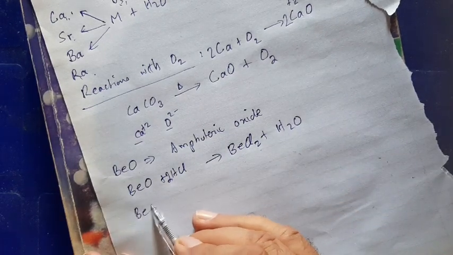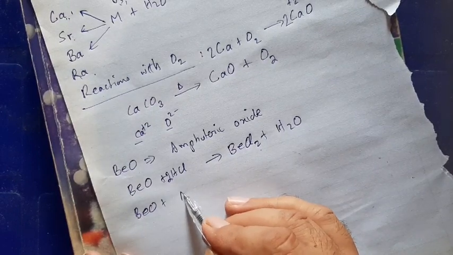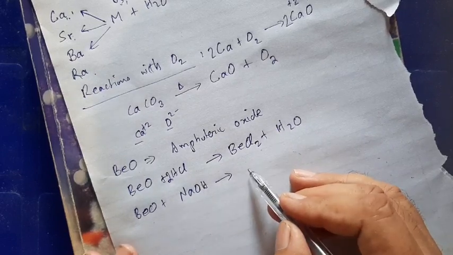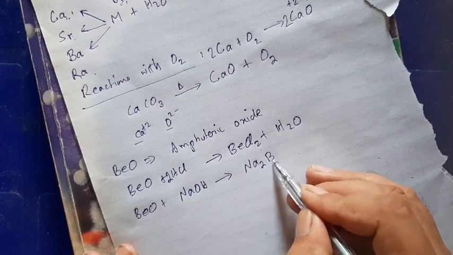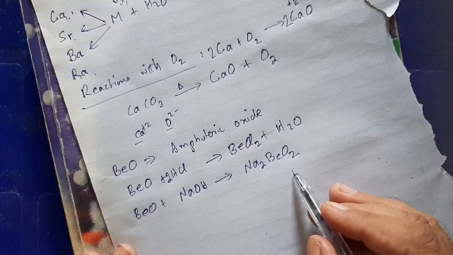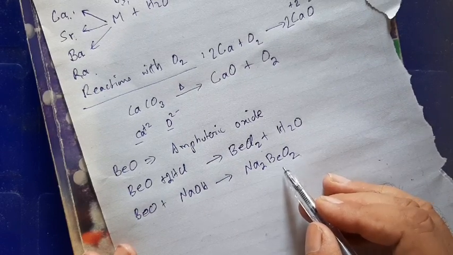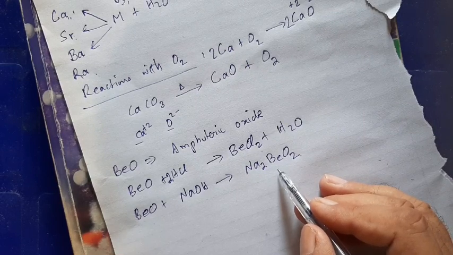Now this amphoteric oxide reacts with bases as well, for example sodium hydroxide, and the product is sodium beryllate, Na2BeO2. Sometimes you find in some books sodium tetrahydroxoberyllate; that is its complete full name and exact or correct name.